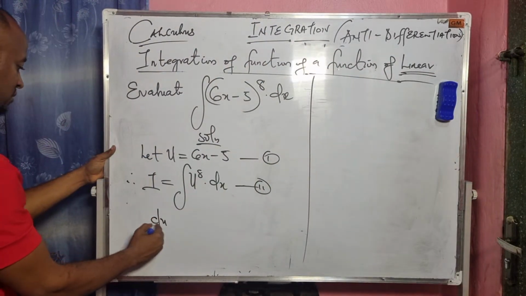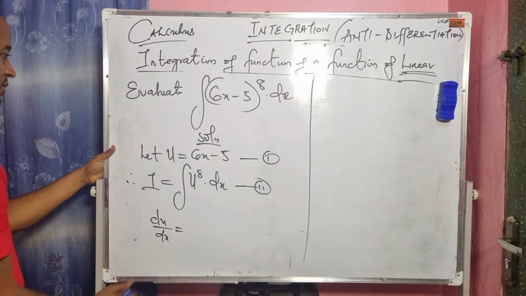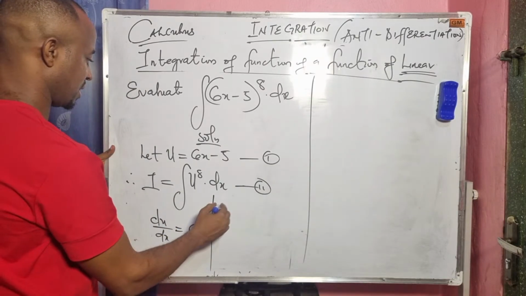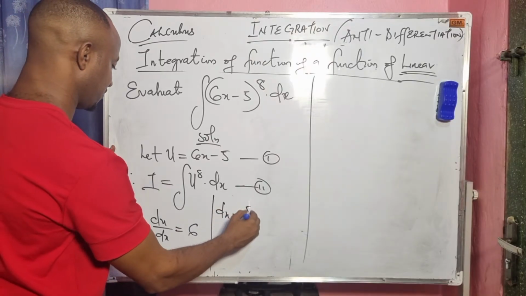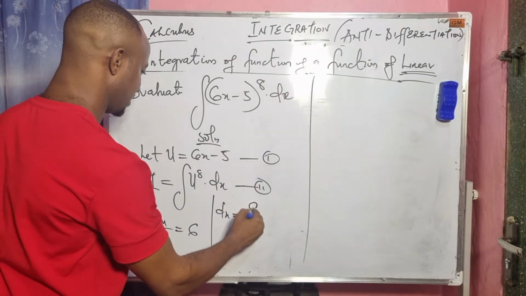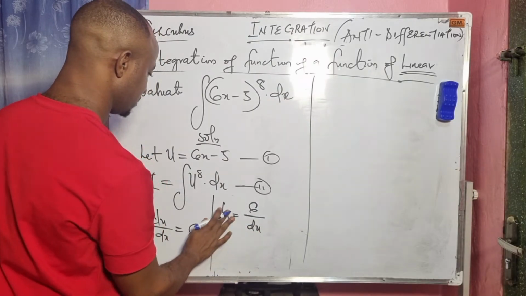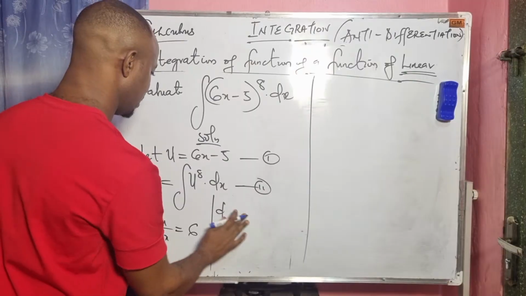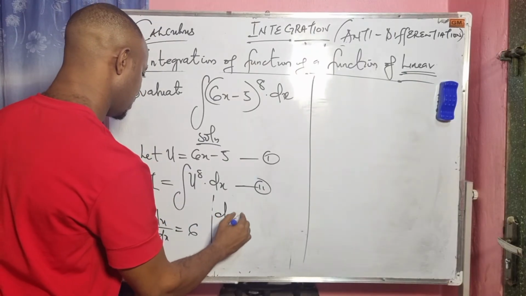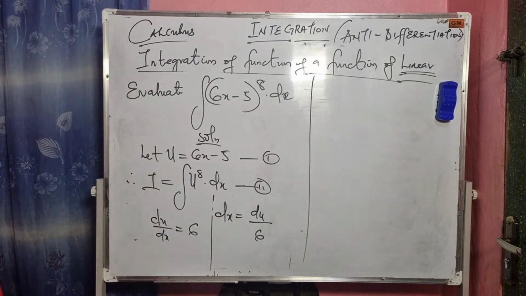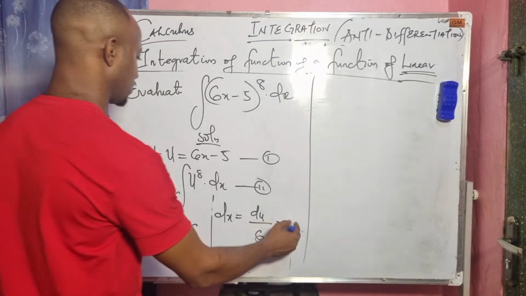We have du/dx equals 6. So this implies that our dx equals du over 6. So this is equation 3, right?